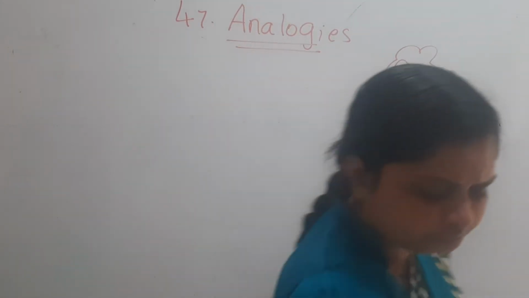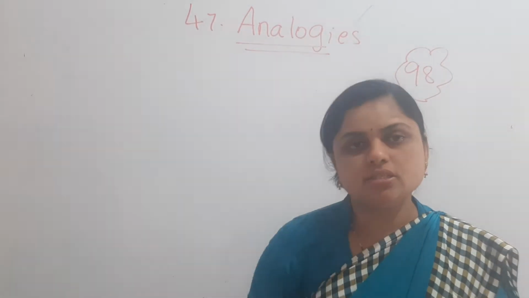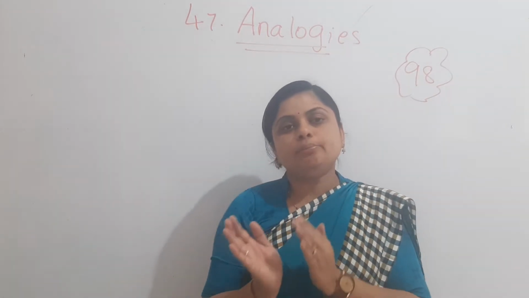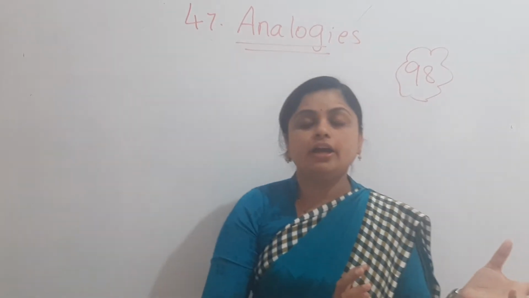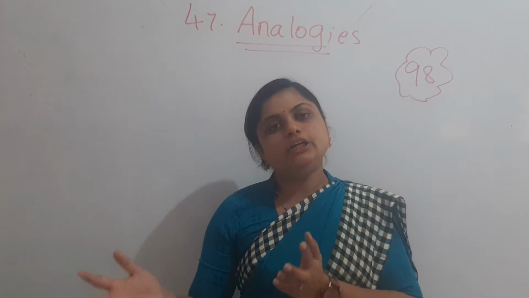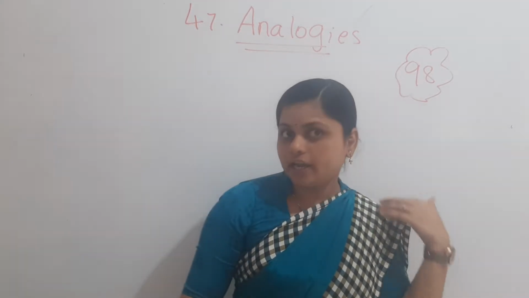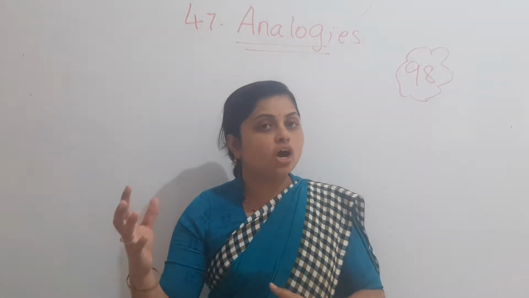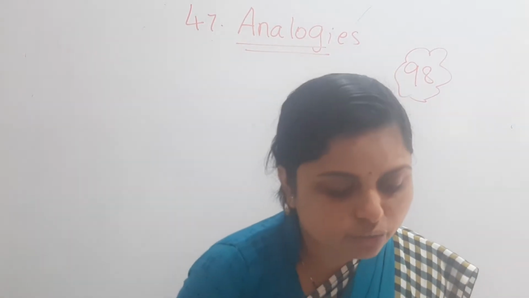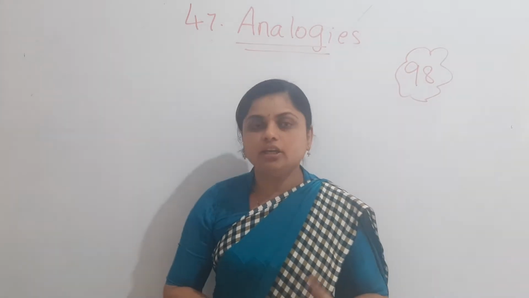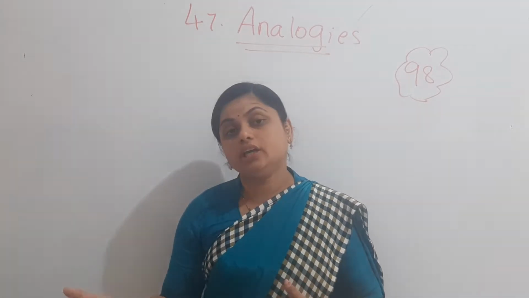See, number 1, lion is to cub and dog is to puppy. A small baby lion is known as a cub, and a dog's baby is a puppy. We compared the two things. Long hair for girls, short hair for boys, we are comparing two things. The young ones of both animals are mentioned: the young one of a lion is a cub and the young one of a dog is a puppy.